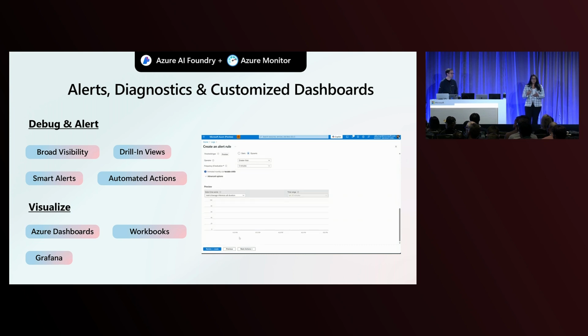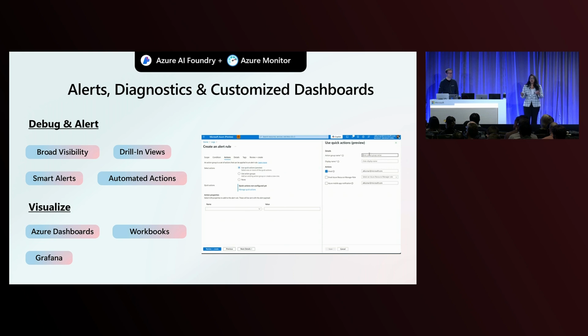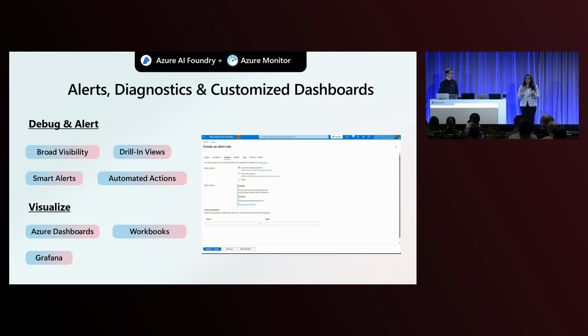You can debug and alert with broad visibility. You can really drill into views of the different metrics. You can configure smart alerts, as well as automated actions based on your data in the Foundry dashboard. Also, you can visualize using Azure Dashboards, Grafana, as well as workbooks, which is currently the visualization that we use today in the Foundry dashboard.